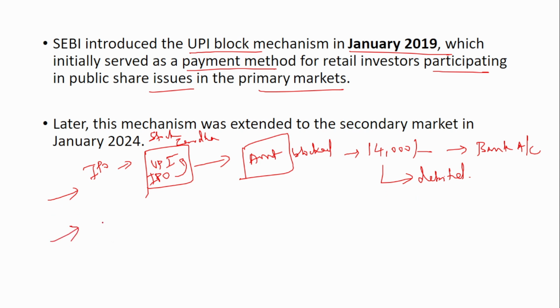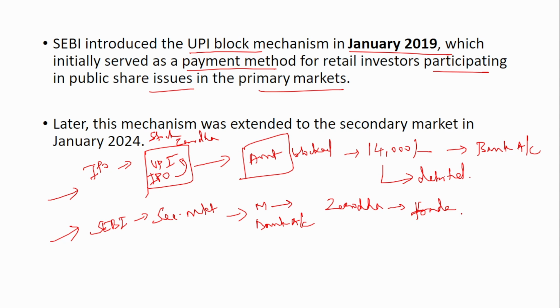Similarly, SEBI has told that this same concept has to be brought into the secondary market also. So that is what has been introduced now. How do you buy a stock from the stock market? You have money in your bank account. You transfer it to your Zerodha account. And then from the Zerodha account, you initiate the trade activity, either you buy or sell the share in the stock market. This is how it's happening.